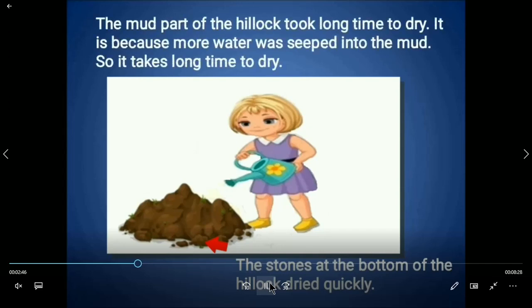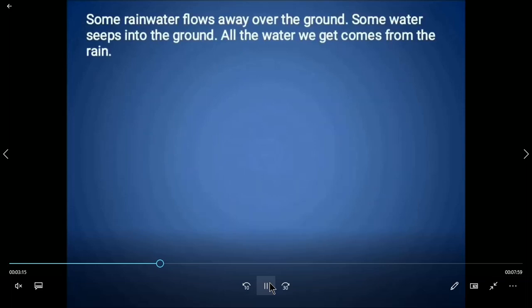And the mud part of the hillock takes a long time. Why? Because more water was seeped into the mud. So it takes a long time to dry. Which part takes a longer time? Yes, children, the water that has seeped into the mud.